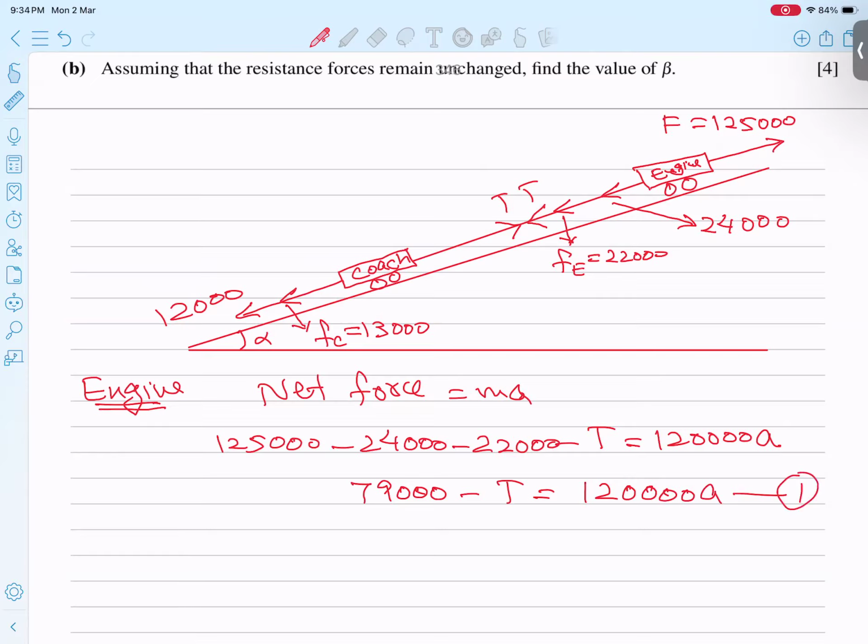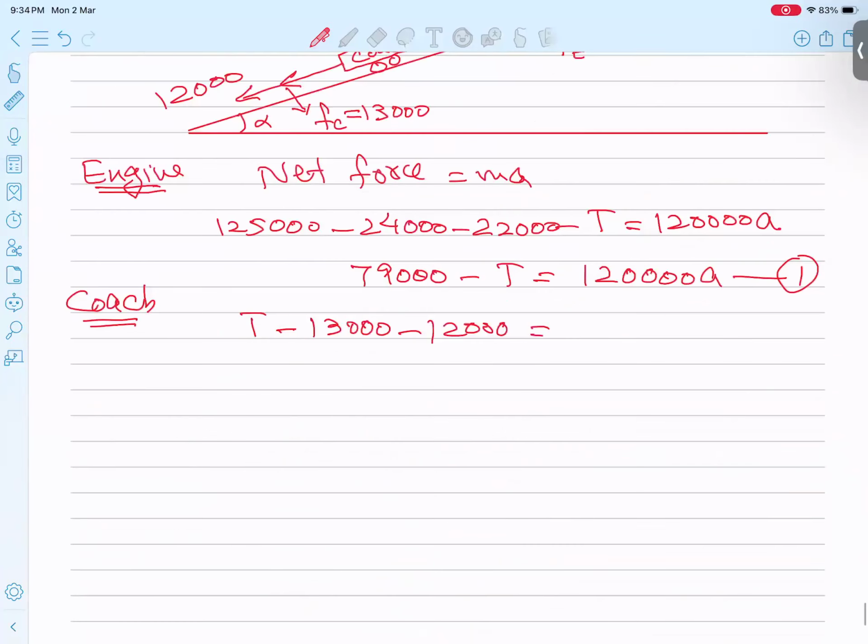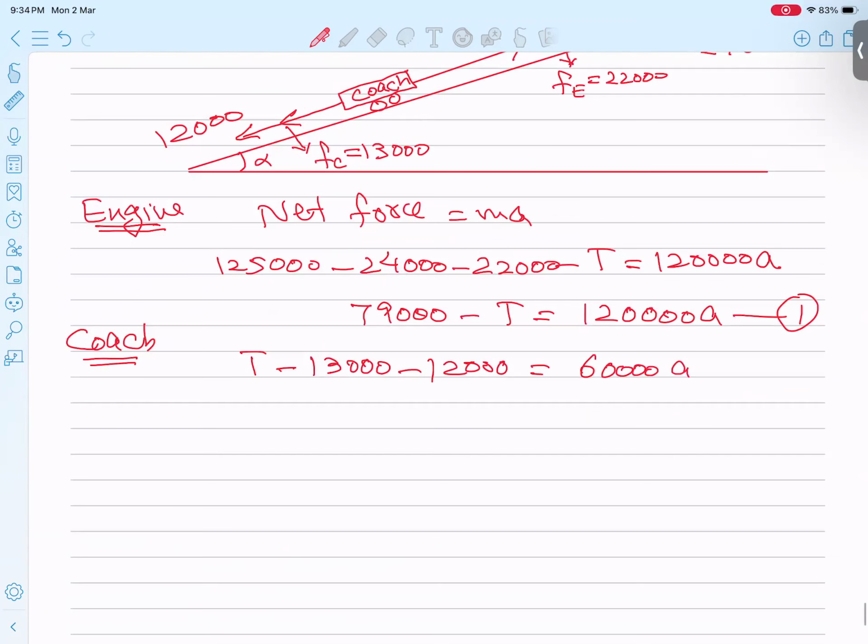Now I am going to make the same story for the coach. Same formula. Because the system is going upwards, I start from tension. Tension minus friction minus weight component equals MA. Tension minus 13,000 minus 12,000 equals the mass of the coach, 60,000, times A. When I solve it, 13,000 plus 12,000 becomes 25,000. So tension minus 25,000 equals 60,000 A. This is equation number 2.